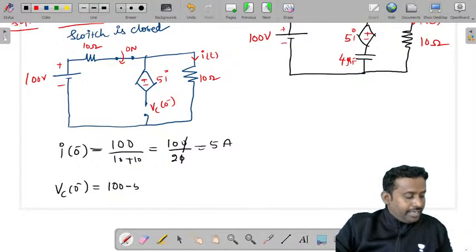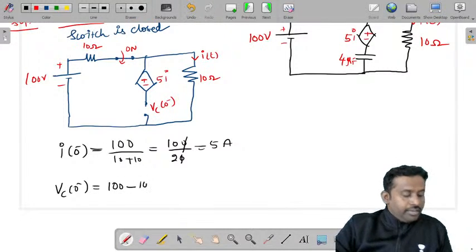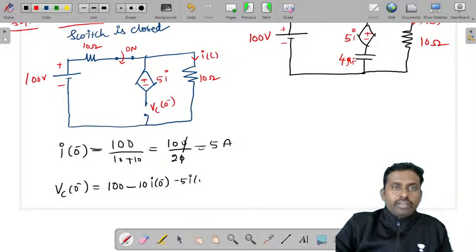It is 100 volts minus 10 into I of 0 minus, minus 5 into I of 0 minus. So this is the voltage, right? So it is 100 minus 10 into I of 0 minus, next 5 into I of 0 minus.